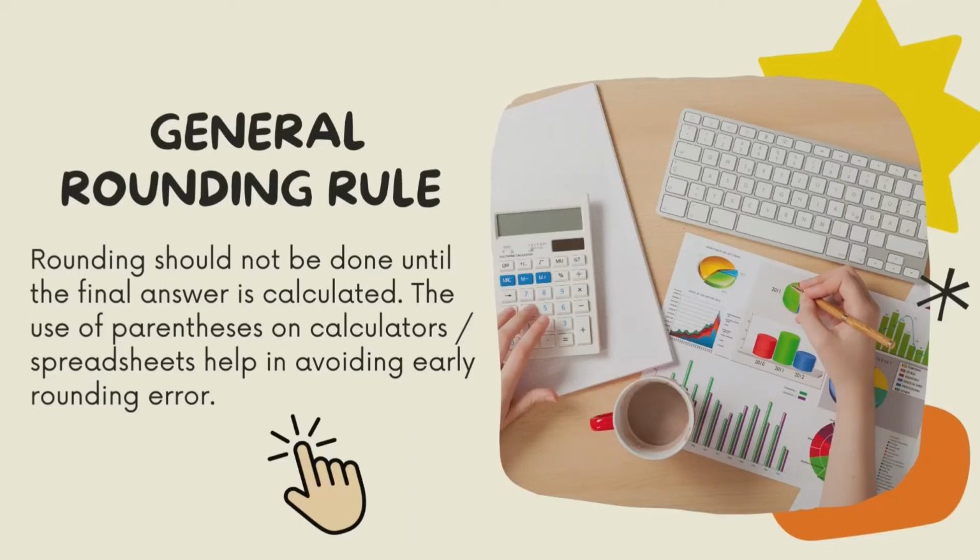Moving on to the general rounding rule. In statistics, rounding should not be done until the final answer is calculated. The use of parentheses on calculators or spreadsheets helps in avoiding early rounding error. There are specific rounding rules for many statistics and they will be given in the appropriate section.